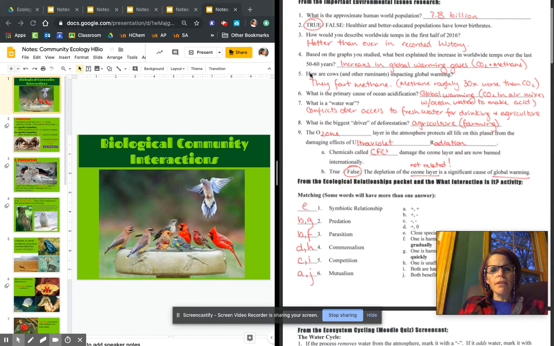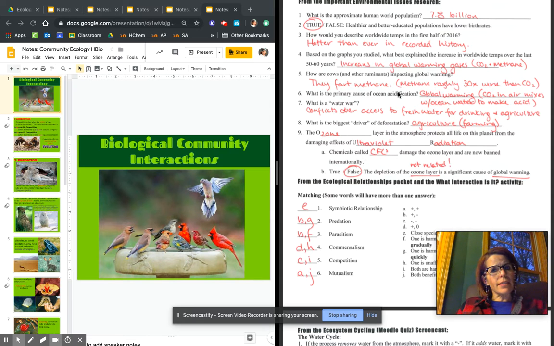Let's try number 5. How are cows and other ruminants impacting global warming? Hopefully, you remember the two main global warming gases. Number 1 is carbon dioxide, and that's from burning fossil fuels. We get that when our factories are burning fossil fuels. Every time we drive a car or run a laptop, we're burning fossil fuels, unless we're getting those sources from wind, geothermal, solar power, that kind of thing.